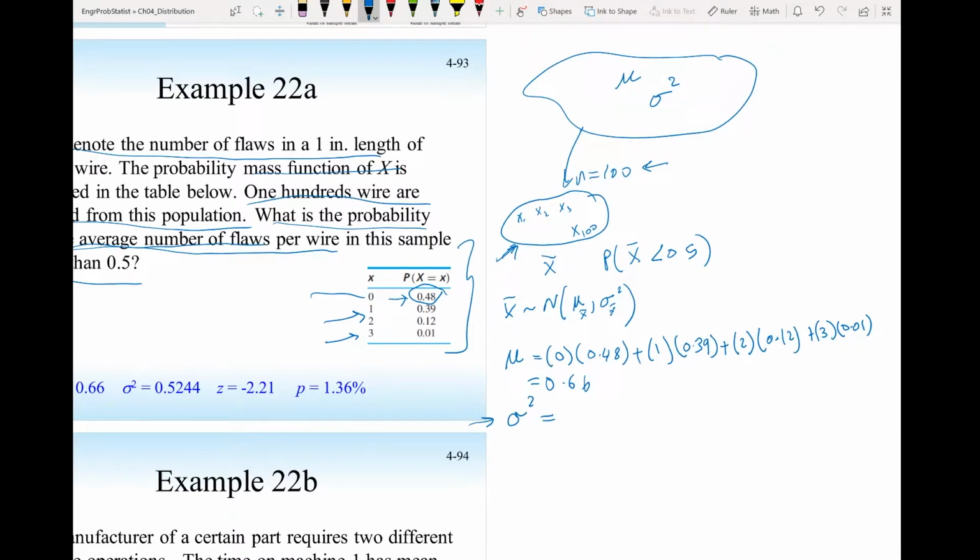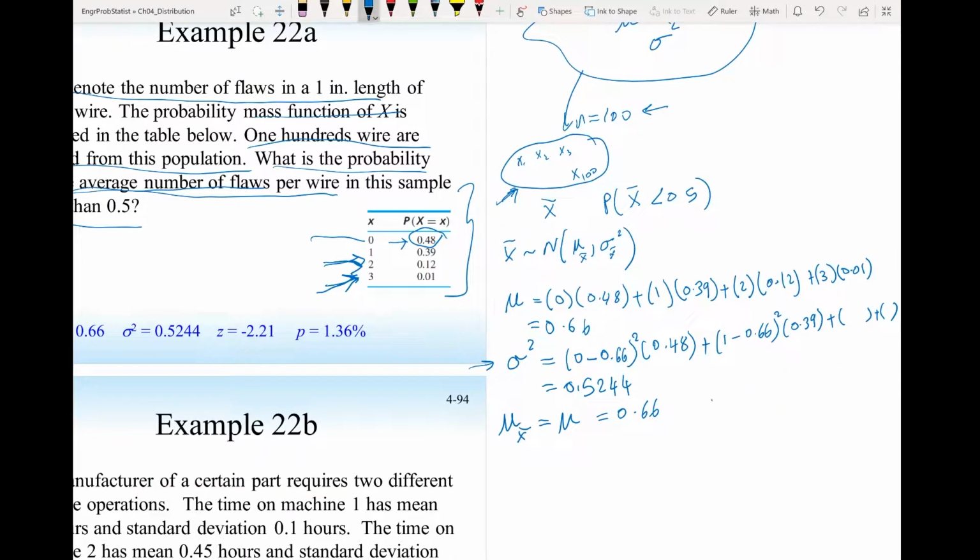Now let's calculate the variance of the population. The variance of the population is the difference between the first value and the mean, squared, times the probability, which is 0.48, plus the difference between the second value and the mean, squared, times the probability 0.39. Plus you do the same thing for the third possible value and the fourth possible value. And if you calculate these, you will get 0.5244. So now the mean of the sample is just the same as the mean of the population, which is 0.66.